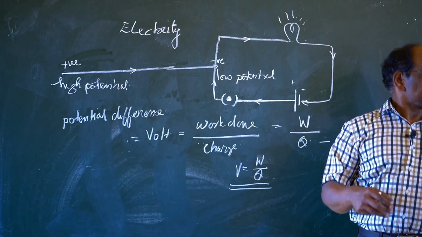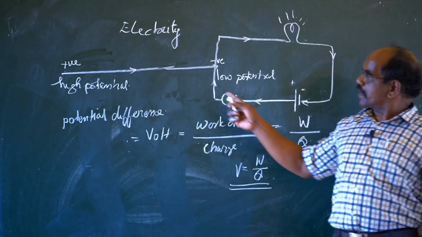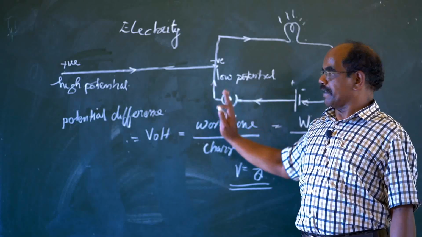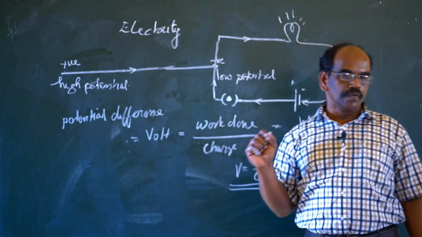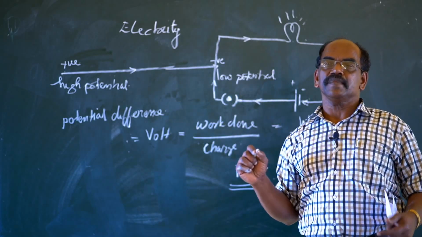Then next one. Now the potential difference is clear. Now how much current is moving through this circuit?